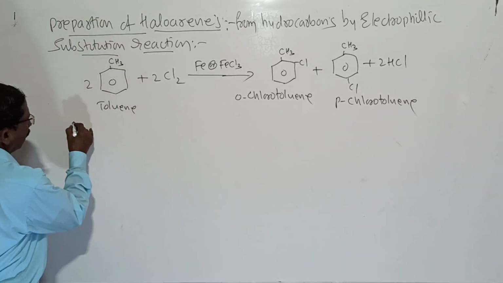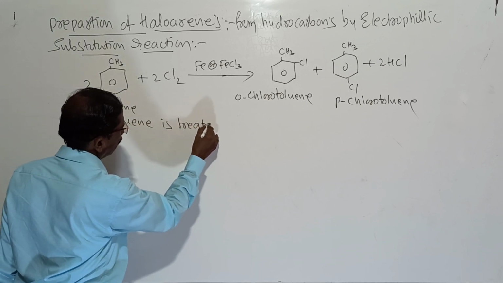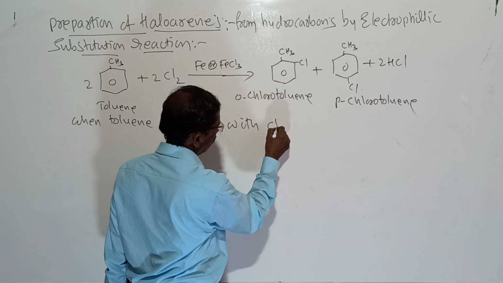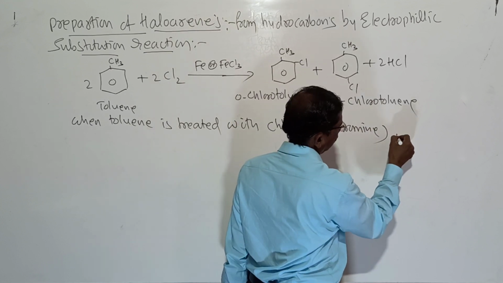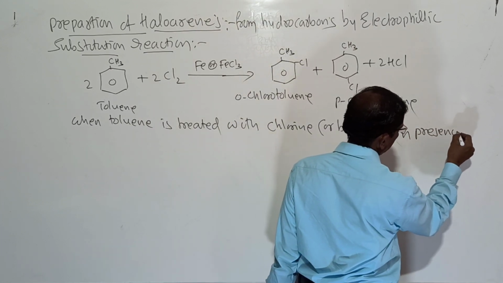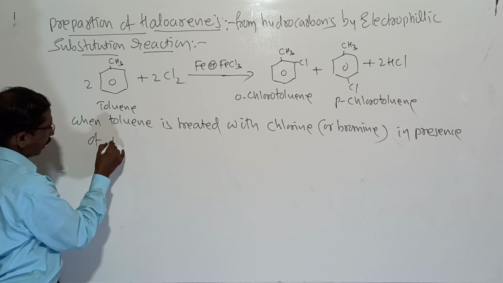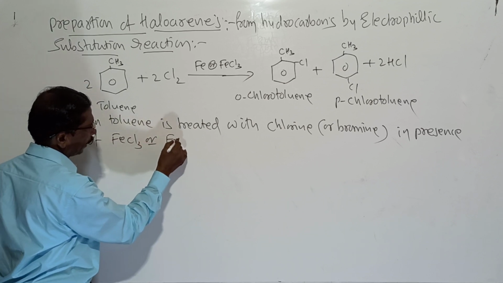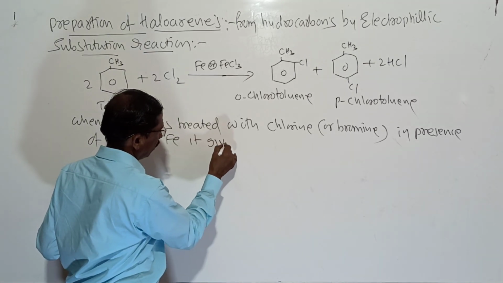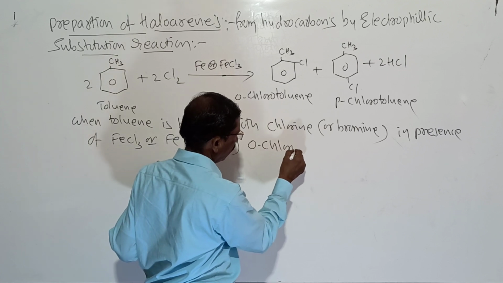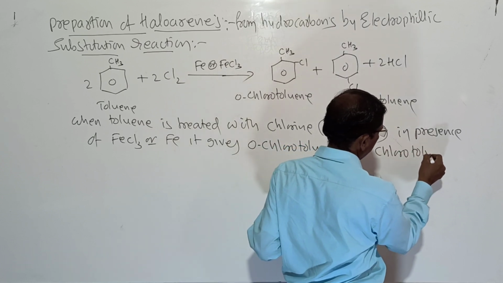So therefore, when toluene is treated with chlorine or bromine in the presence of FeCl3 or Fe, it gives ortho-chlorotoluene and para-chlorotoluene.